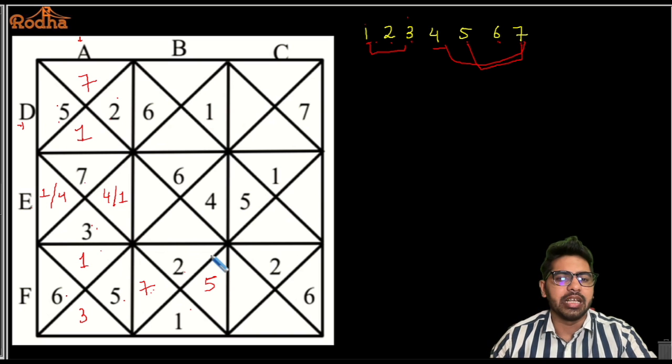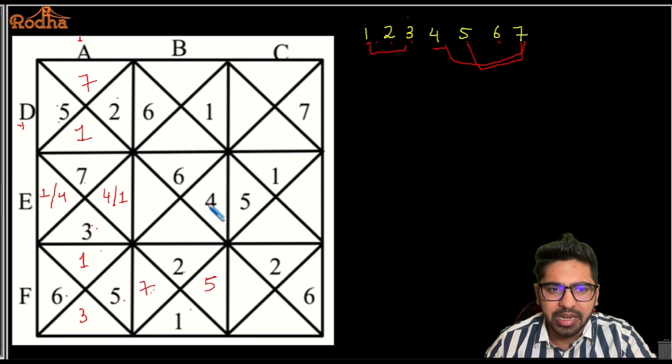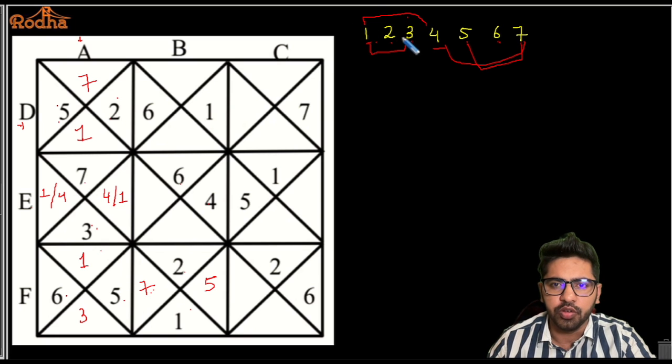All right. Next one. 6 and 4 is 10. I need 5 more. So 5 more can be either 1 and 4 or 2 and 3. Two possibilities only.